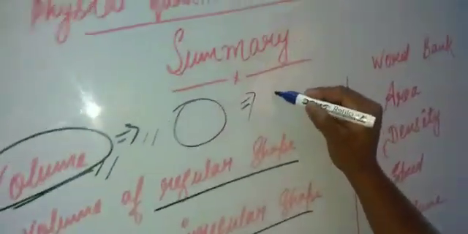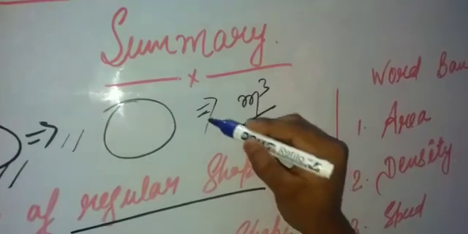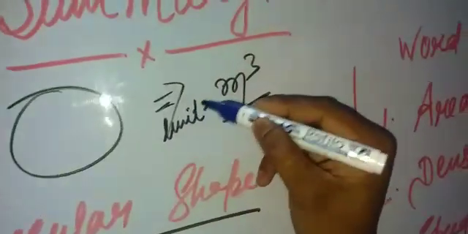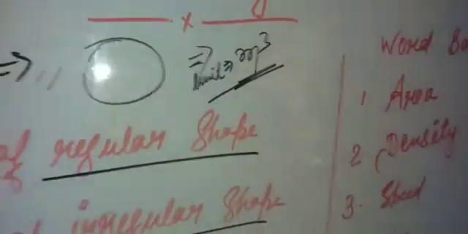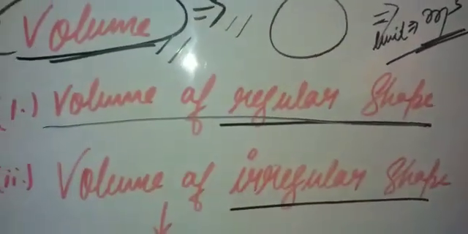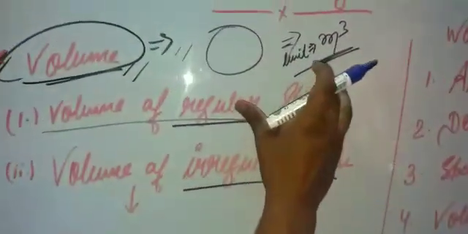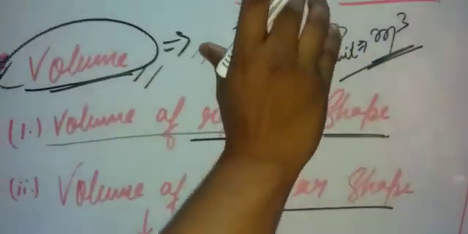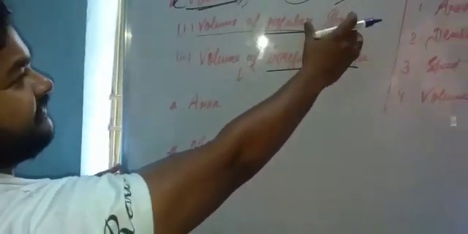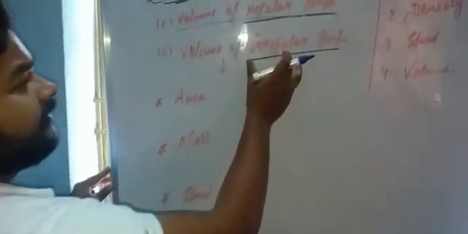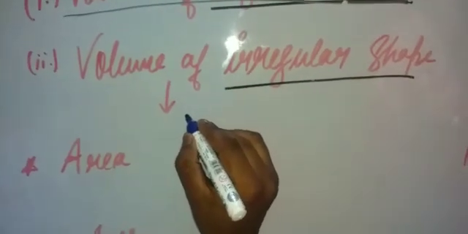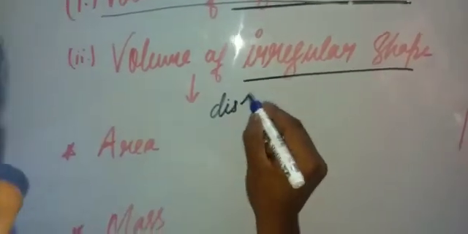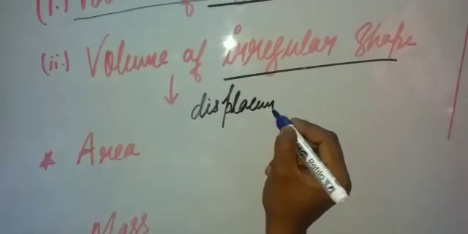The SI unit of volume is meter cube. We have to find the volume of a regular shape by the mathematical formula. To find the volume of an irregular shape, we use the method known as displacement of liquid.